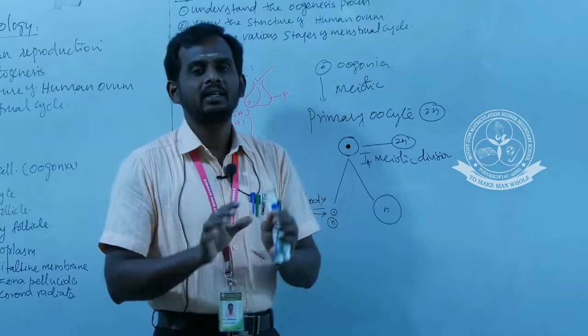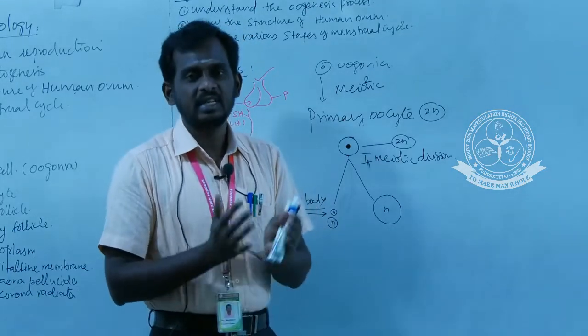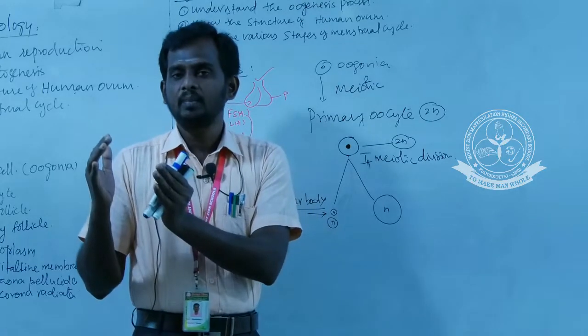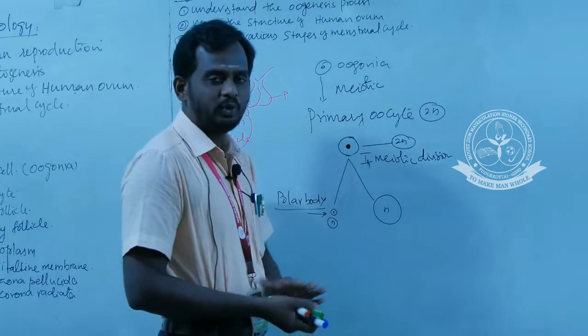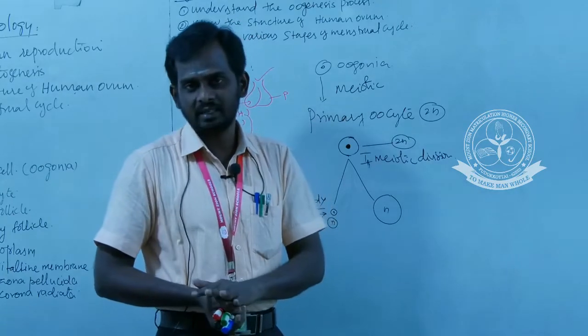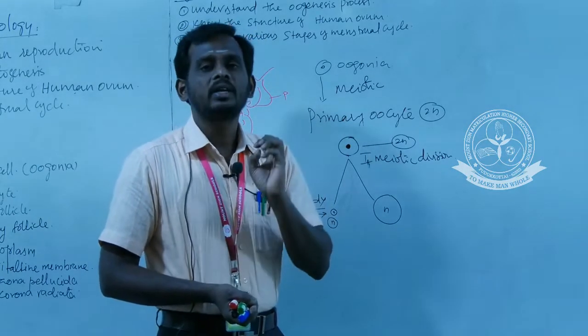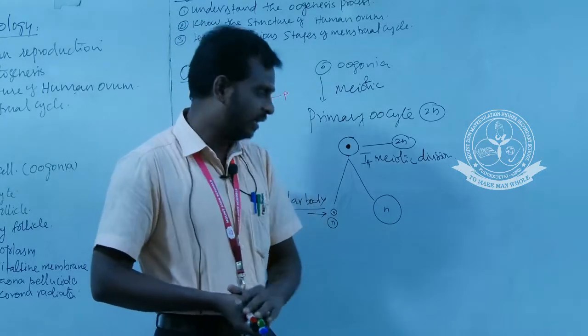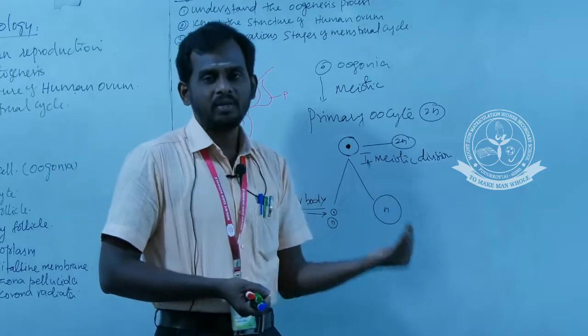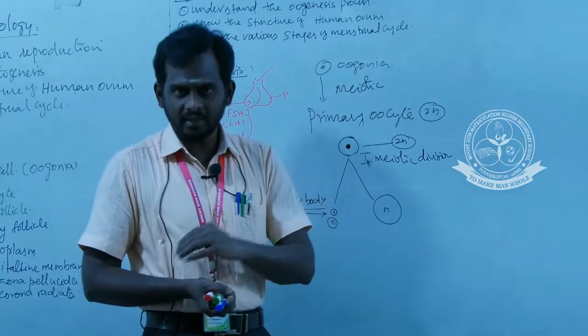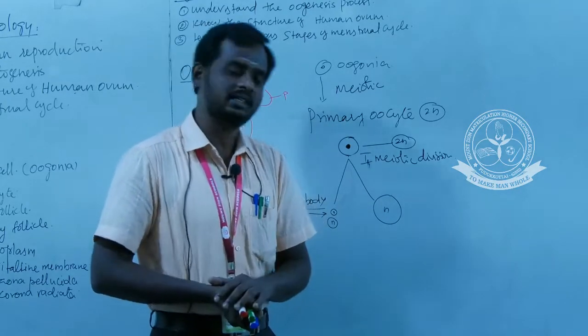That is the reason they have more yolk substance. That type of eggs are called macrolecithal, but in case of human they are alecithal. Why is the human egg alecithal type? Because the nutrient is supplied to the fetus or to the egg from the mother through the placental connection.